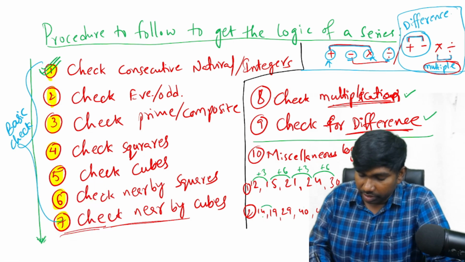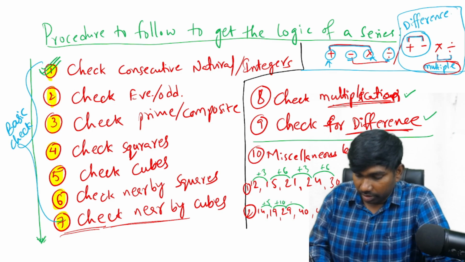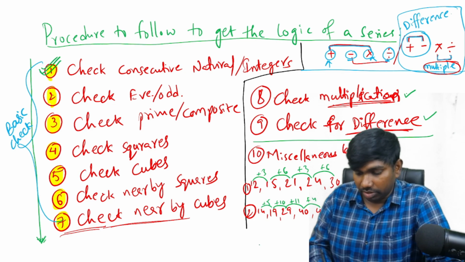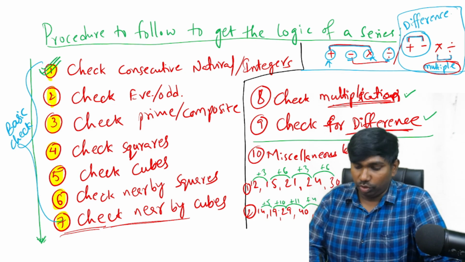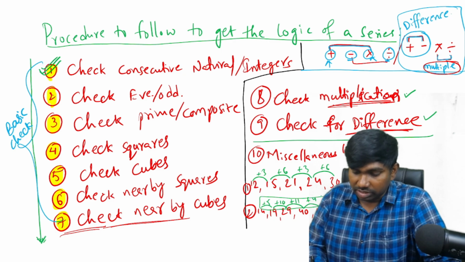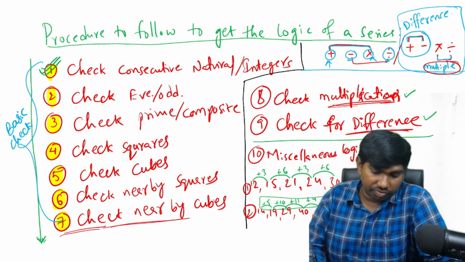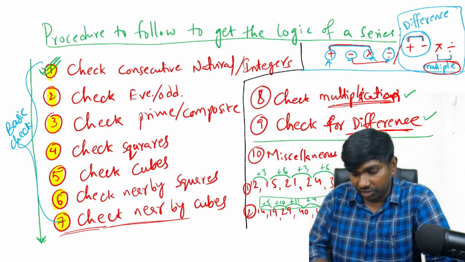Here the difference is plus 5, then plus 10, then plus 11, and after that plus 4. Is there any proper pattern in the difference numbers? No, there is no proper pattern in the difference numbers, but still it is the logic for this question. This is the logic only, the difference numbers only.